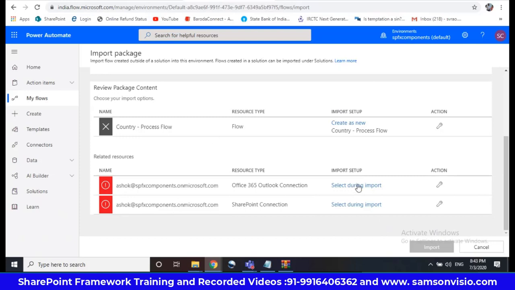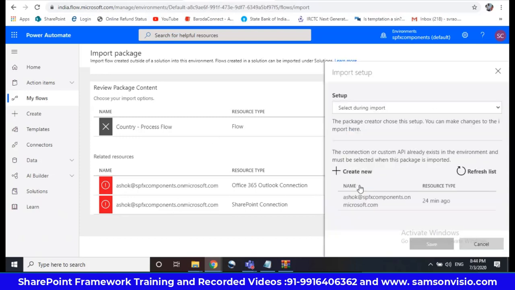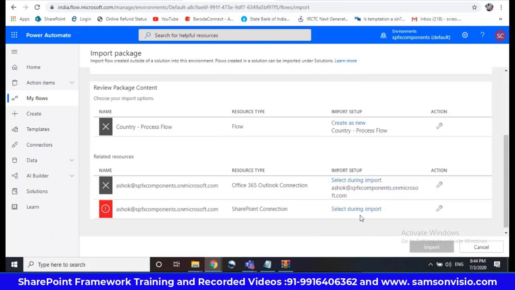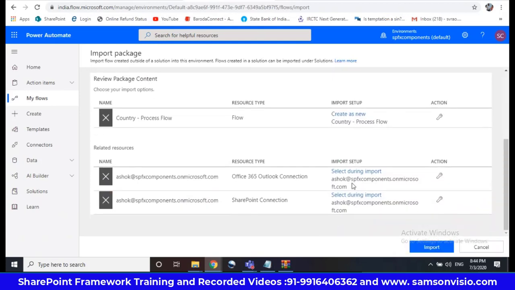And importing, I'll use my account only. I'll give my account, the same account I'll give. And in production, generally it will change. You have to select another account. Just import it.